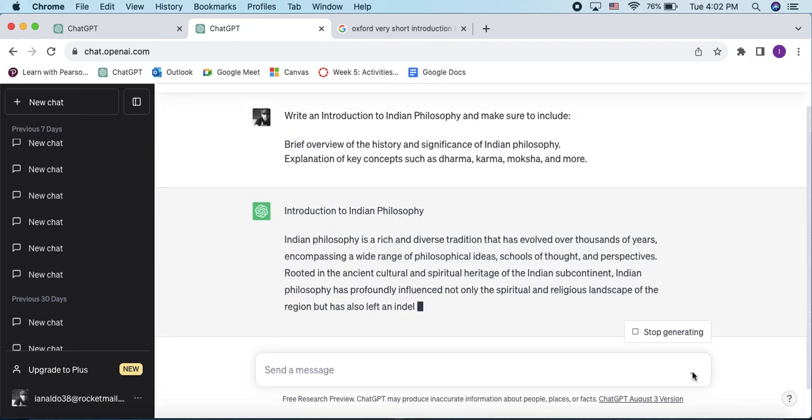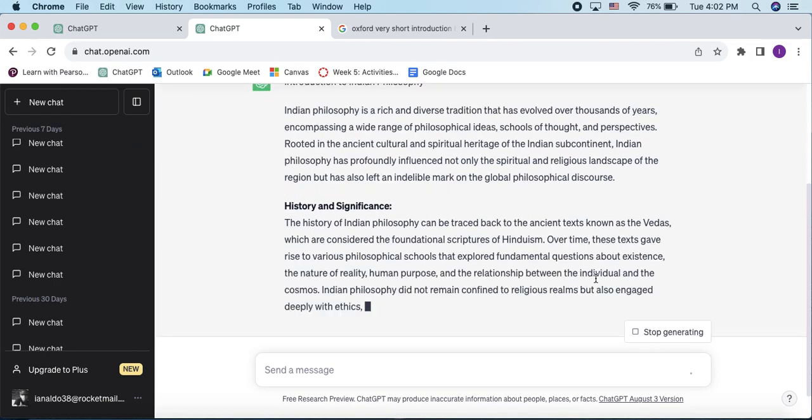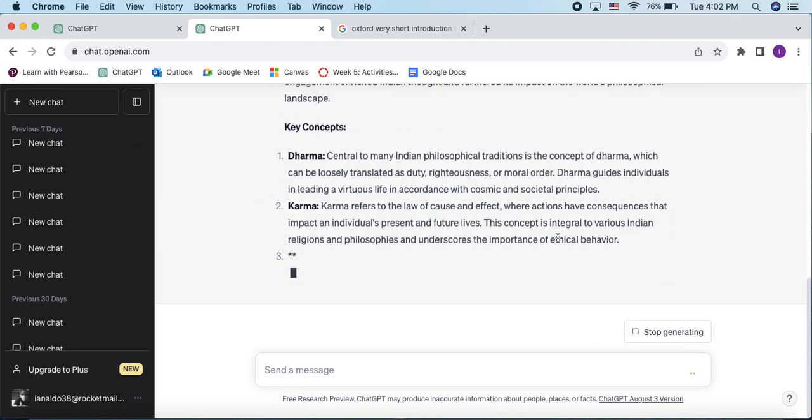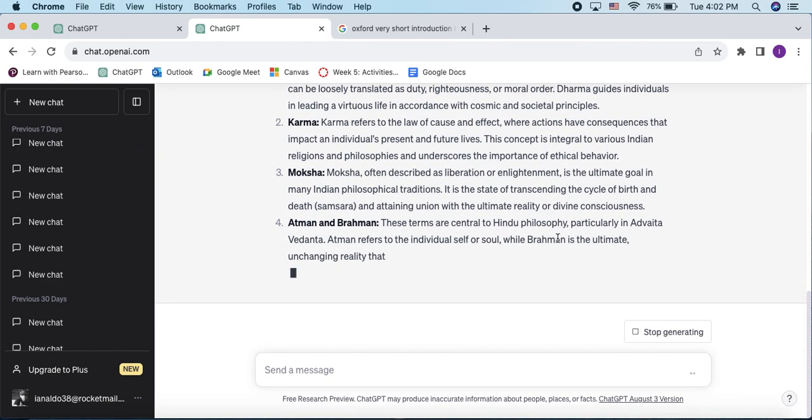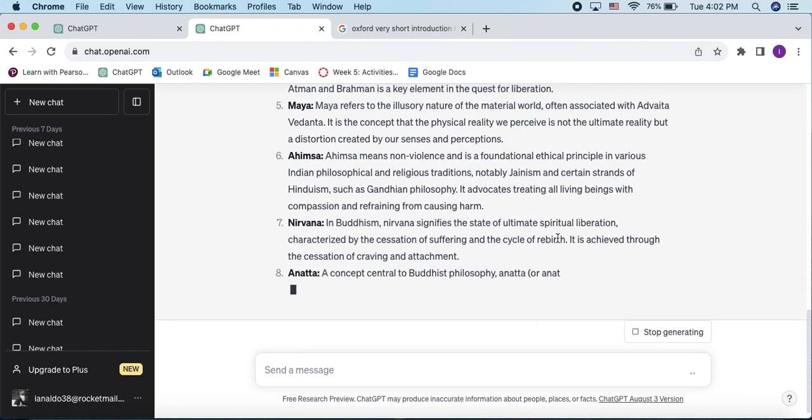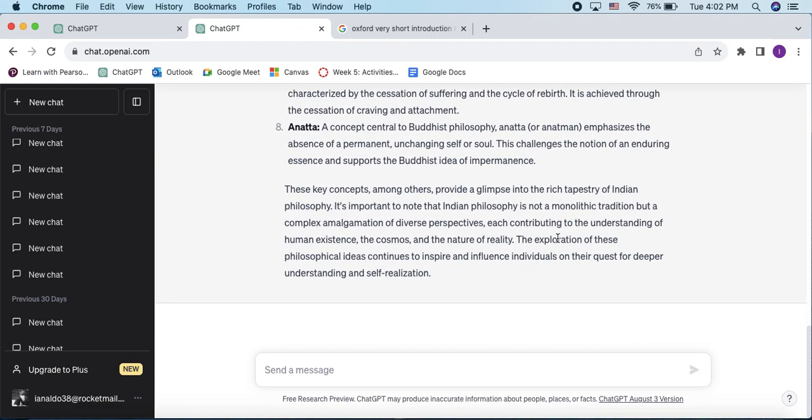Now I'm going to generate, and then at your own disposal, all you got to do is just read this, and this is your introduction. Now, of course, we recognize that there are limitations to ChatGPT and it does occasionally make mistakes. So you're welcome to double check anything that you feel is not right.